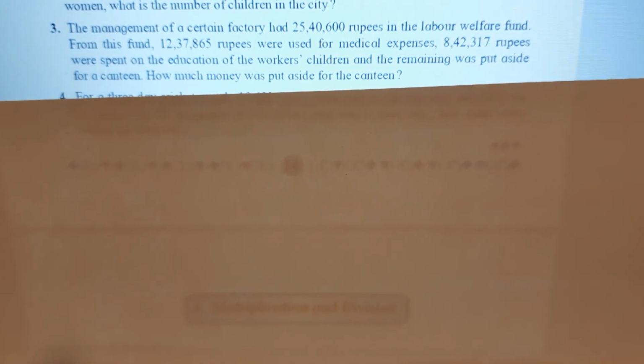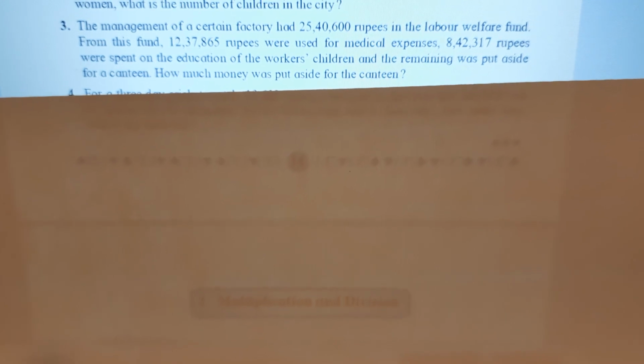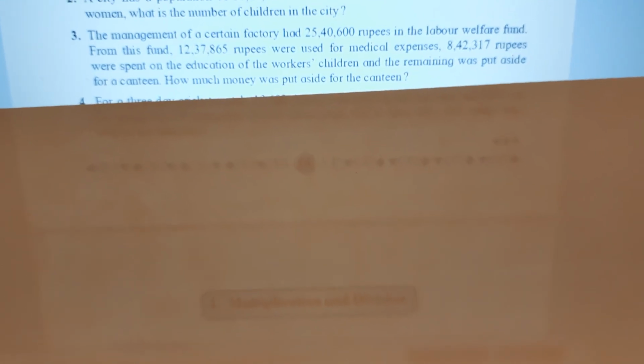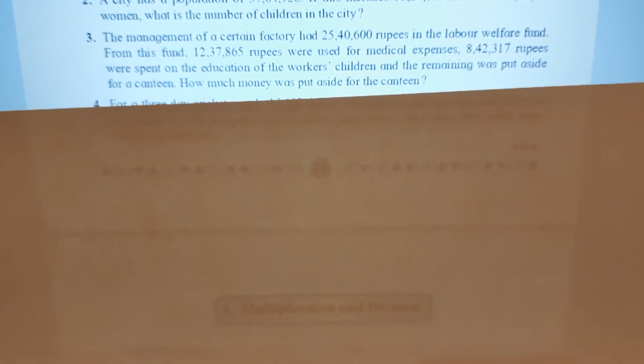Now out of 25 lakh 40,600 rupees, we have to find out how much is left. Put aside means left for the canteen purpose. That means they are planning to put up a canteen. So the remaining was put aside for a canteen. Okay. So it's very simple. What are we supposed to do, children?